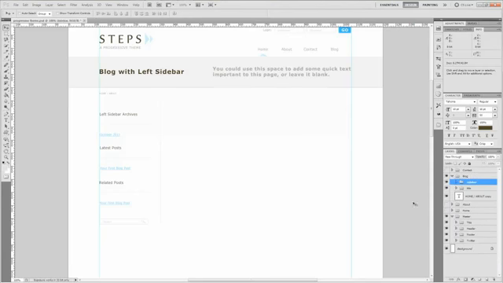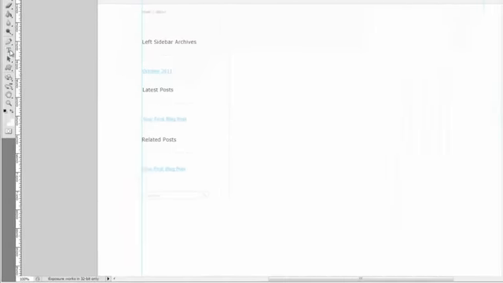So go ahead and close the sidebar here. Now the article here for the blog is going to be a bit different than we have in the About. So we're not going to be copying and pasting like we did for the sidebar. We did that so that we could save a little bit of time. So go ahead and create a new group, and we're going to call this group Post.